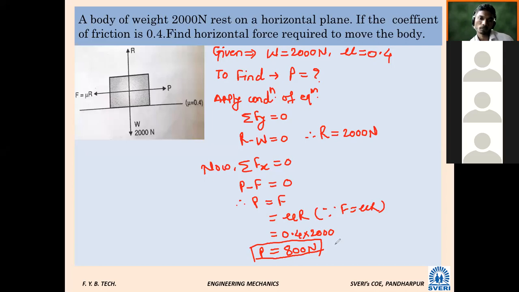Descriptive problems may also be asked. Looking at the figure, you can say R is equal to 200 Newton, P is equal to F. R is known, mu is known, so you can directly calculate P. Understood?